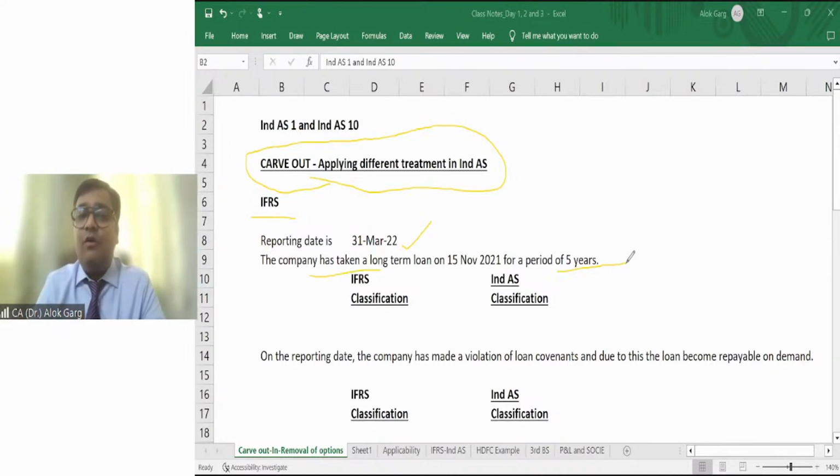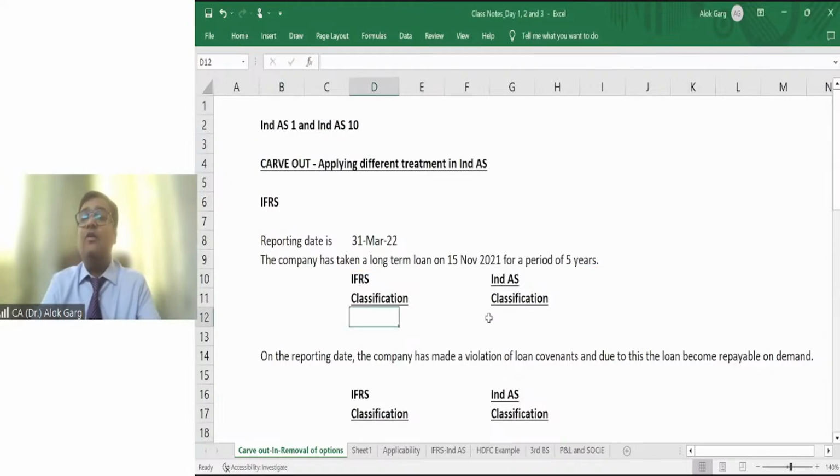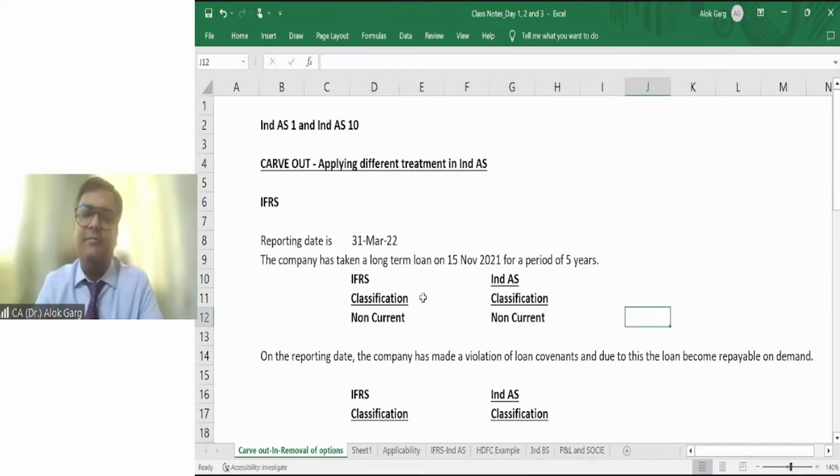So friends, what is the classification in IFRS? Is it a current liability or is it a non-current liability? On 31st March 22, it is non-current, of course. What is the classification in Ind AS? In Ind AS, of course, it is non-current. Even in accounting standard, it is non-current, right? On 31st March 22, the remaining outstanding period is close to 4 years and 7 months. So it is a non-current liability.